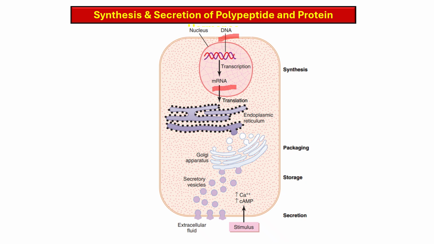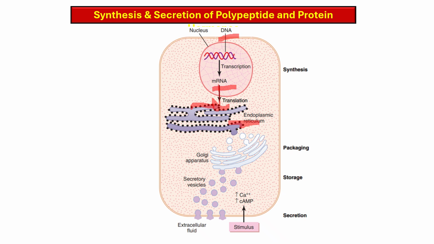The gene coding for the hormone is transcribed into messenger RNA, which will be responsible for the translation process. The messenger RNA exits the nucleus and binds to the ribosome on the rough endoplasmic reticulum, where translation produces a pre-prohormone.